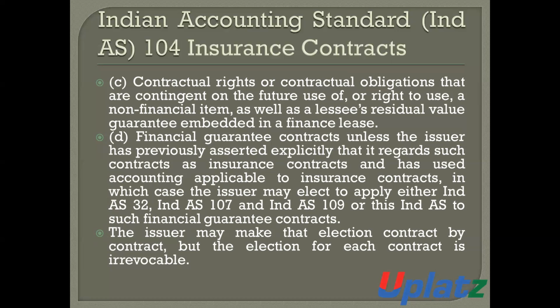And IND AS 104 shall not be applicable in the case of financial guarantee contracts, unless the issuer has previously asserted explicitly that it regards such contracts as insurance contracts and has used the accounting applicable to insurance contracts, in which case the insurer may elect to apply either IND AS 32, IND AS 107 and IND AS 109, or this standard to the financial guarantee contract.